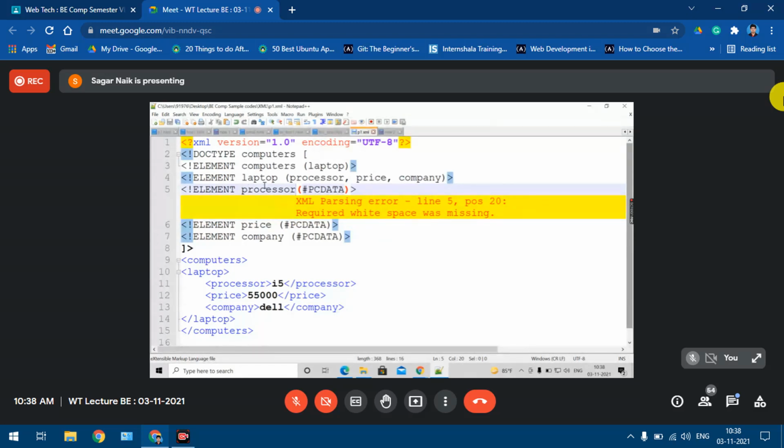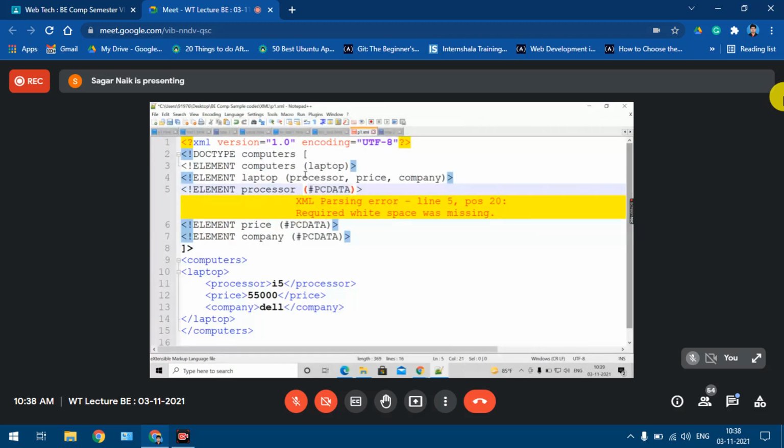Yes or no? Yesterday also when we wrote some DTD in class, logically it was correct. But again, I said that XML does very strict checking. Each and everything it checks properly. So here it is saying that there is a mistake. So what is the mistake? Whenever you define any element, when you open this specification of the element, you need to leave a space over here.